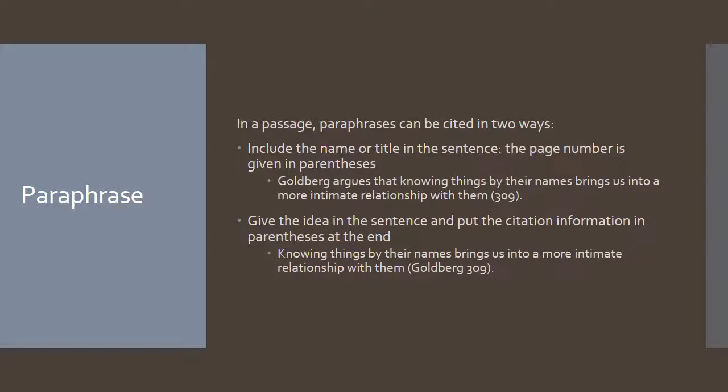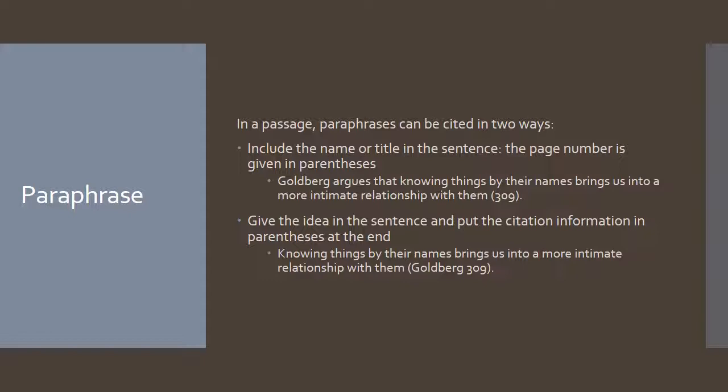Like with summaries, paraphrases can be cited in 2 ways. First, you include the name or the title in the sentence, and then the page number is given in parentheses at the end. So you can see from this example, again, the author's name starts the sentence, the paraphrase is given, and then the page number, 309, is included in parentheses inside the period.